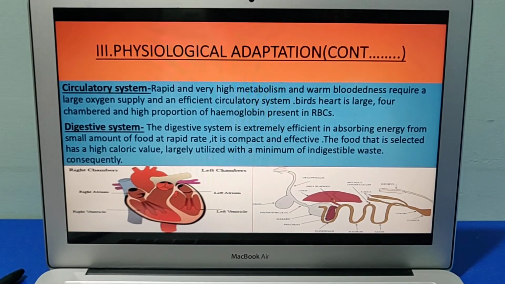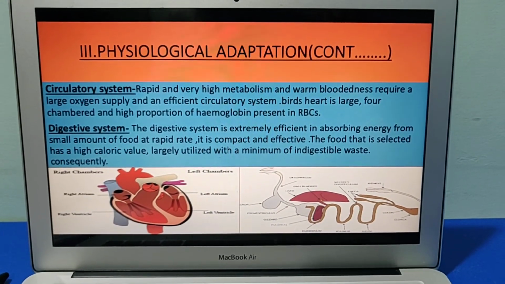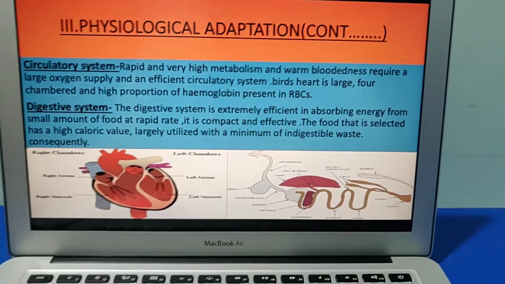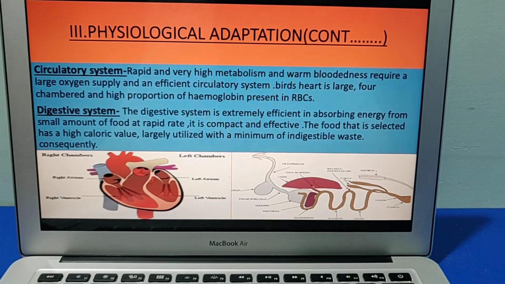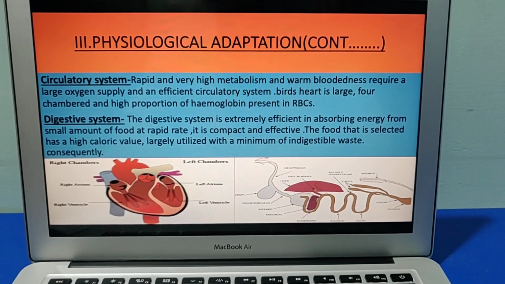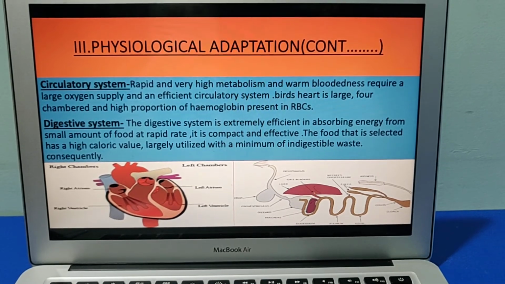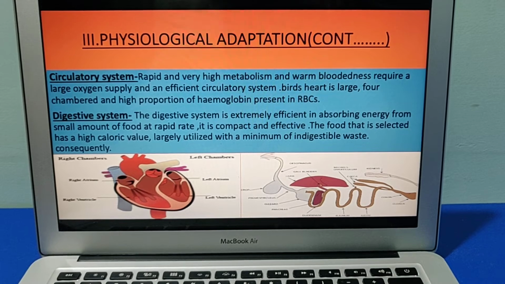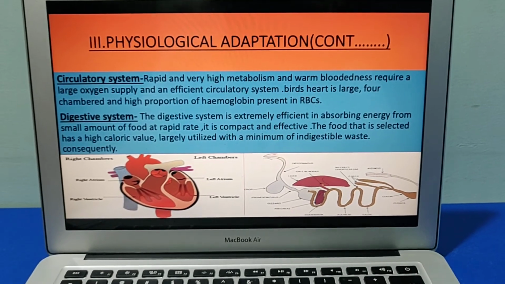Now we'll discuss the third type of adaptation, that is physiological adaptation. As you can see, the circulatory system, with its rapid and very high metabolism and warm-bloodedness, requires a large oxygen supply and an efficient circulatory system. A bird's heart is large and 4-chambered, with a high proportion of hemoglobin present in the form of RBCs, that is red blood cells.